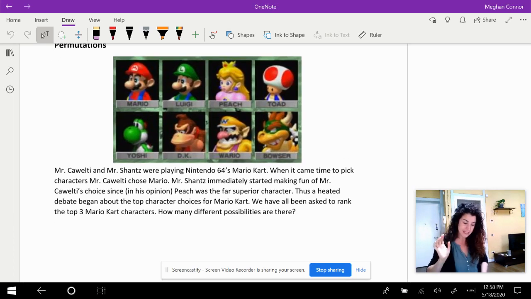So here's the first example. Mr. Coelty and Mr. Shantz were playing N64's Mario Kart. When it came time to pick characters, Mr. Coelty chose Mario. Mr. Shantz immediately started making fun of Mr. Coelty's choice, since, in his opinion, Peach was the far superior character. Thus, a heated debate began about the top character choices for Mario Kart. We have now all been asked to rank the top 3 Mario Kart characters. How many different possibilities are there?